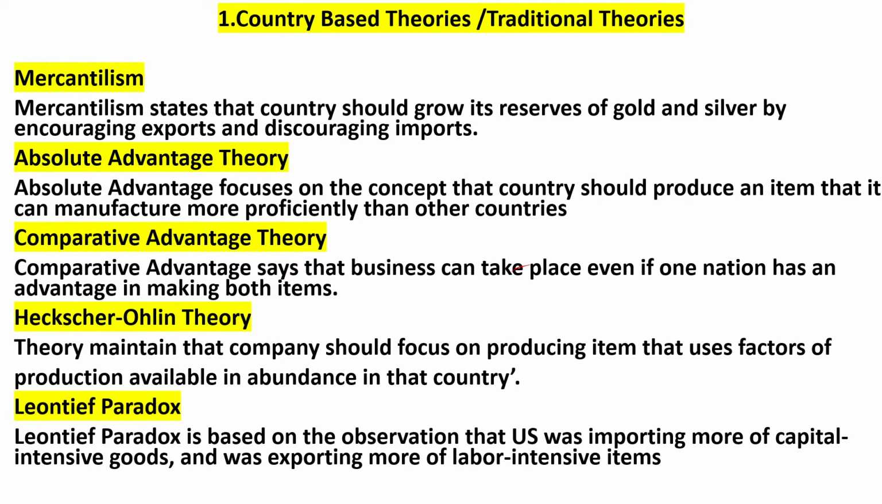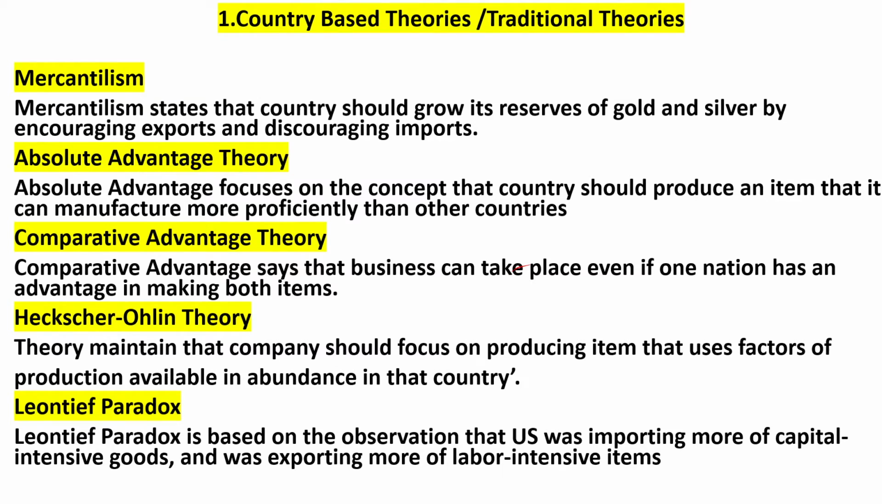Heckscher-Ohlin theory was given by E. Heckscher and B. Ohlin. He said that three important factors were there: there will be two countries, there will be two factors of production, labor and capital, and third, there will be two products. Which you have available in bulk, you should export, and which you do not have in bulk, you should import. It mainly focuses on the resources of the country.